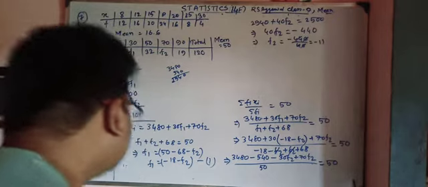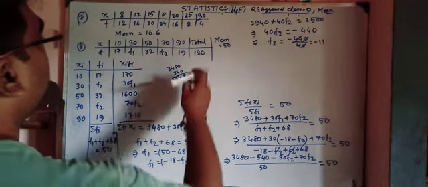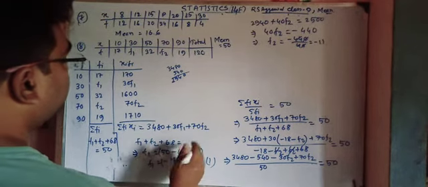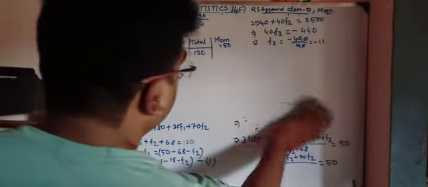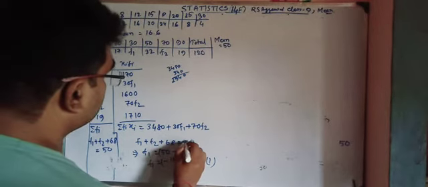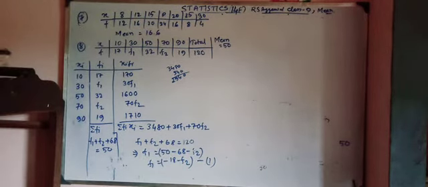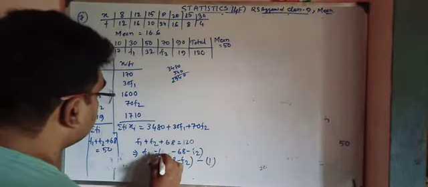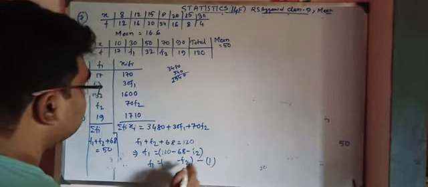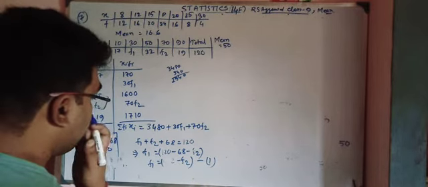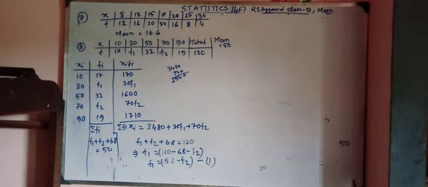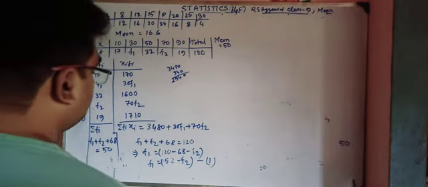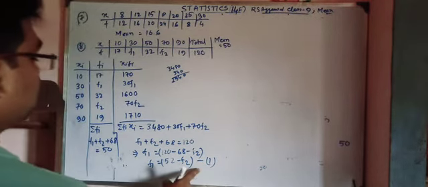Sorry viewers, here one mistake was done. The total is 120, so we have to get 120 here. So f1 should be 120 minus 68 minus f2, that is 52 minus f2. That is my equation number 1.